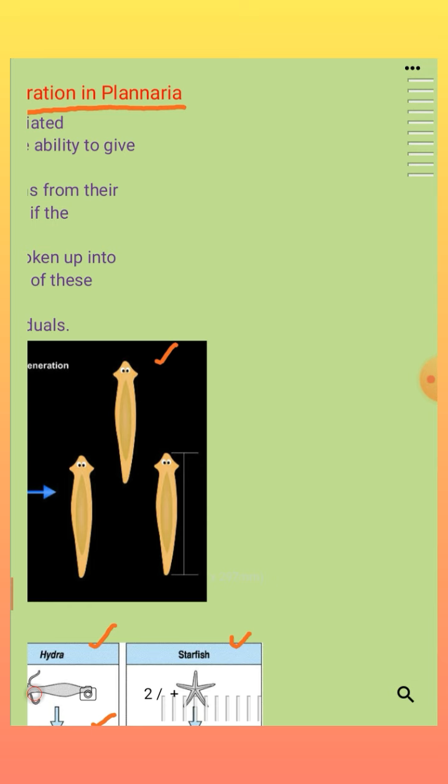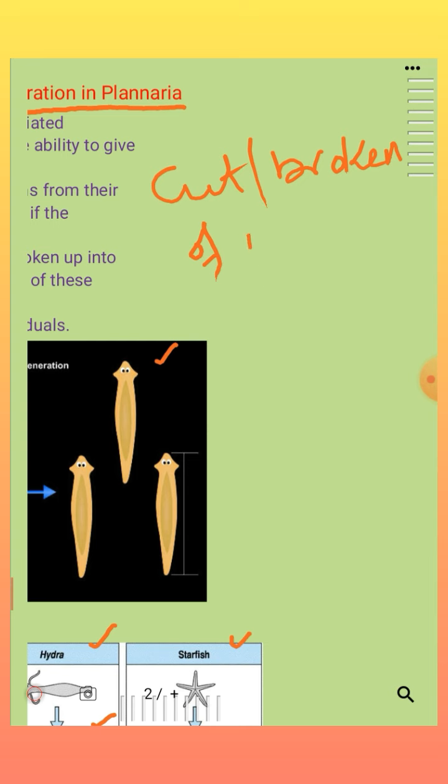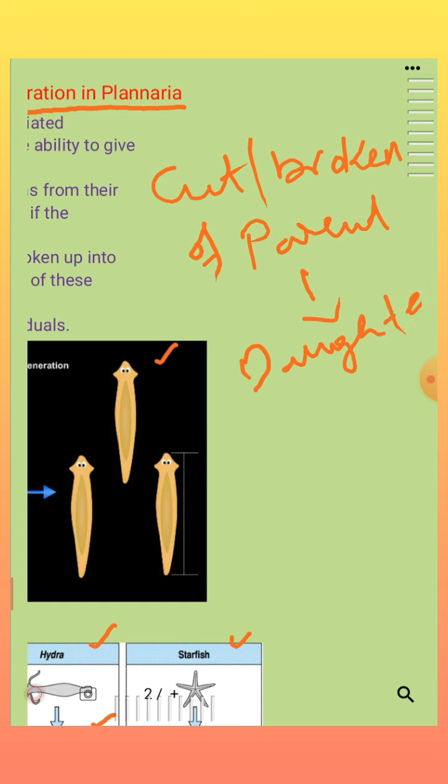From cut or broken pieces of the parent organism, a new daughter organism can be developed. So that is known as the regeneration process.